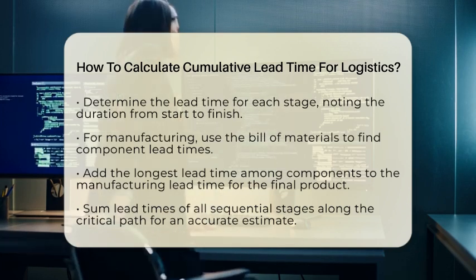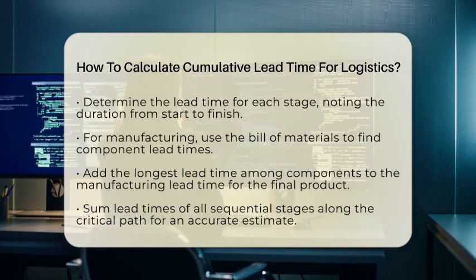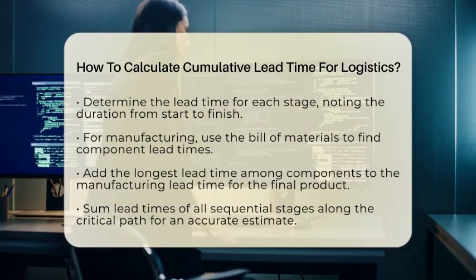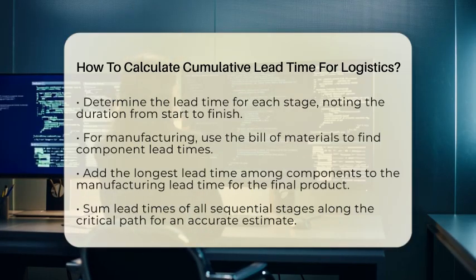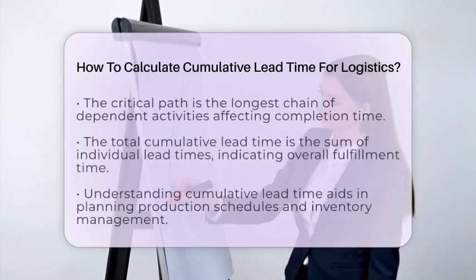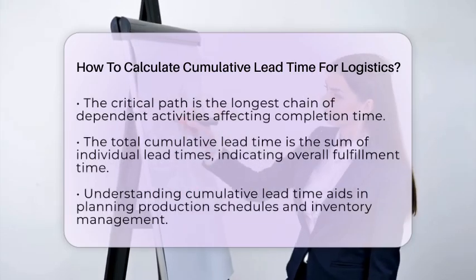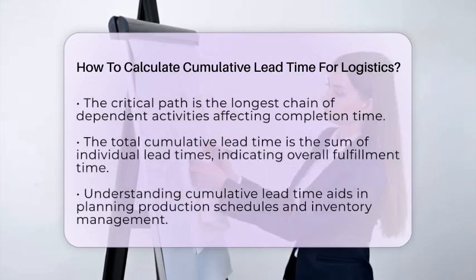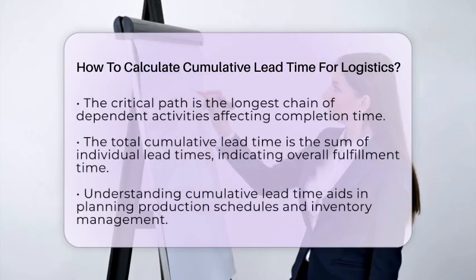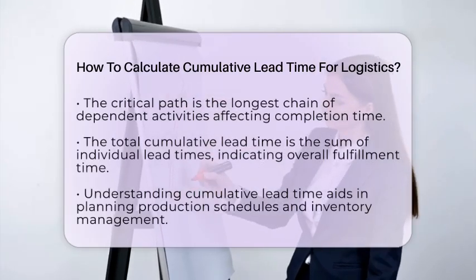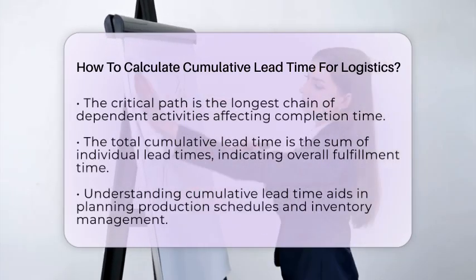Now, sum the lead times of all sequential stages along the critical path. The critical path is the longest chain of dependent activities that determines the shortest possible completion time. By focusing on this path, you can get a realistic picture of how long it will take to fulfill the order. The total cumulative lead time is simply the sum of these individual lead times.